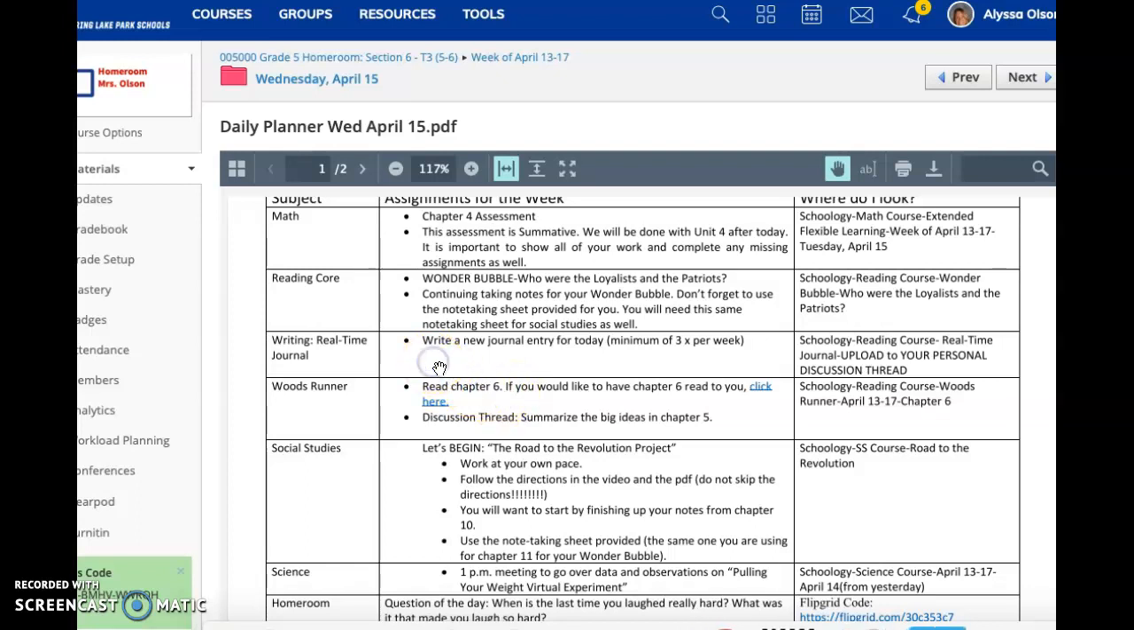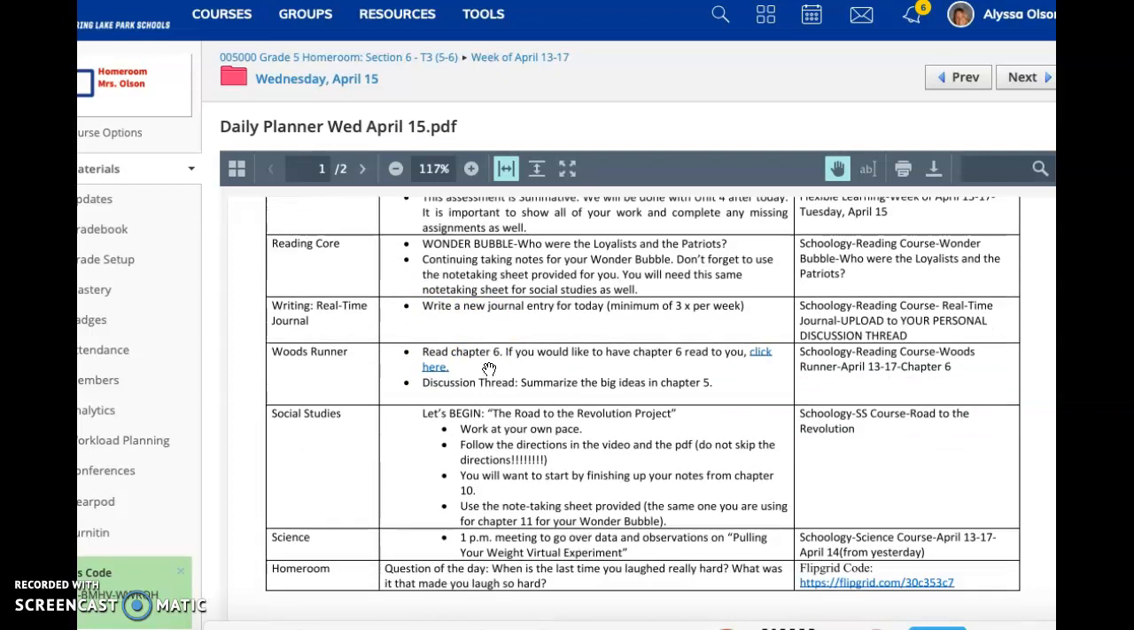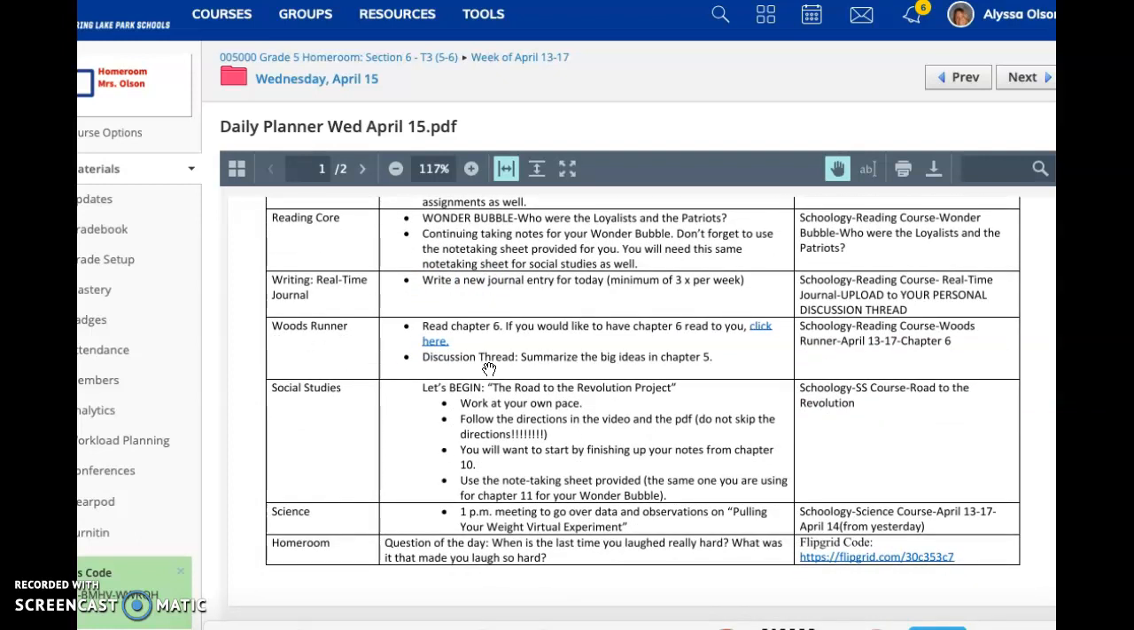The other things, you're going to continue to work on your real-time journal, uploading those journals 3 times a week. And we're going to continue on with Woods Runner, reading Chapter 6 today. And you can just click here for the quick link if you want to listen to it. Otherwise, you should have already downloaded the PDF for Woods Runner.